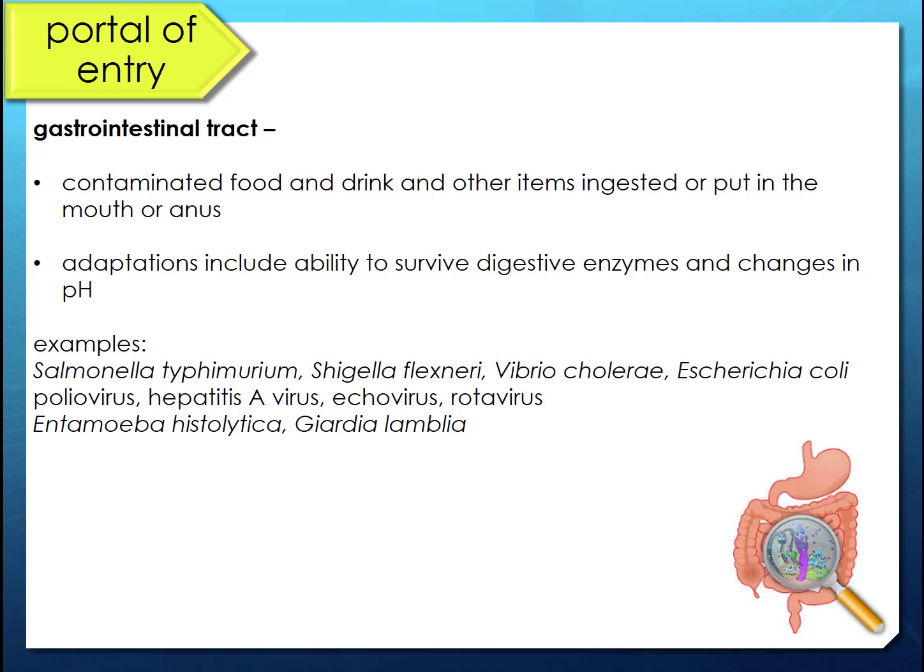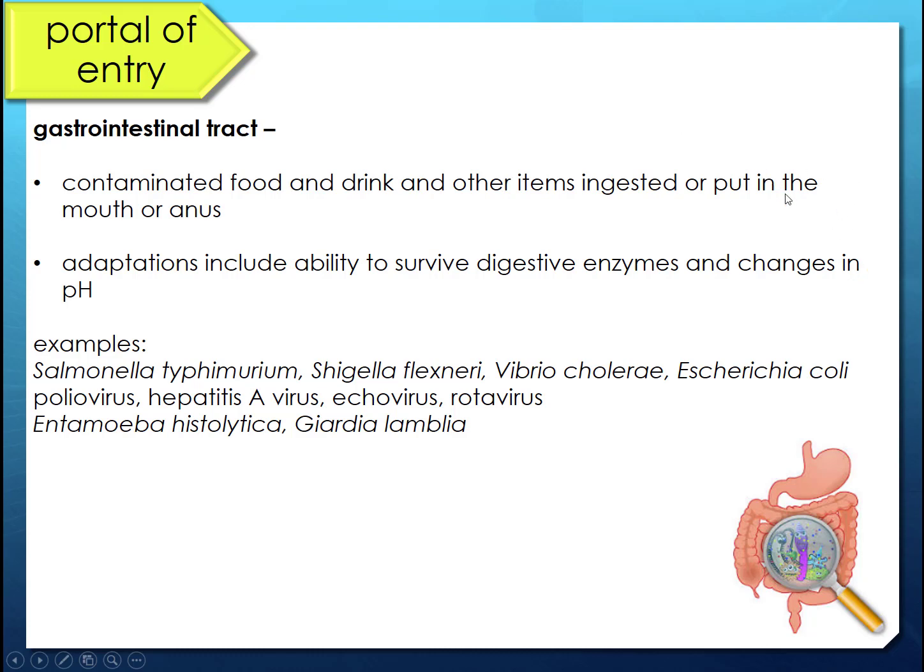So examples, oh my goodness, Salmonella, Shigella, E. coli. You can get sick from somebody else's E. coli. Vibrio cholerae, that's another bacterium, but also polio, hepatitis A, often comes from food, and then Entamoeba histolytica. Do you remember this one? This is our protozoan. It's an amoeba, right? And Giardia lamblia, another protozoan, and it has two flagella, so this guy is a flagellate. These two are the reason we would filter our water if we were ever backpacking or somewhere where we weren't getting city provided water.